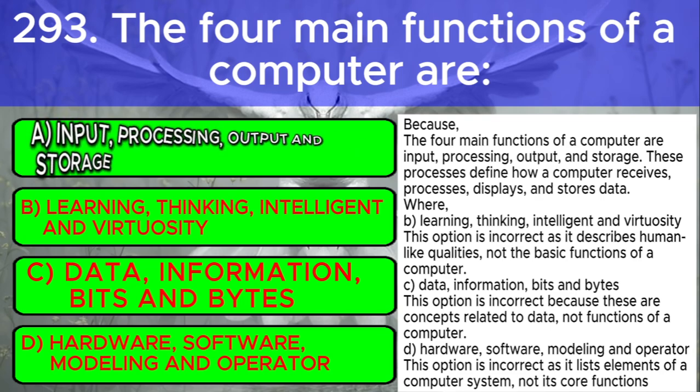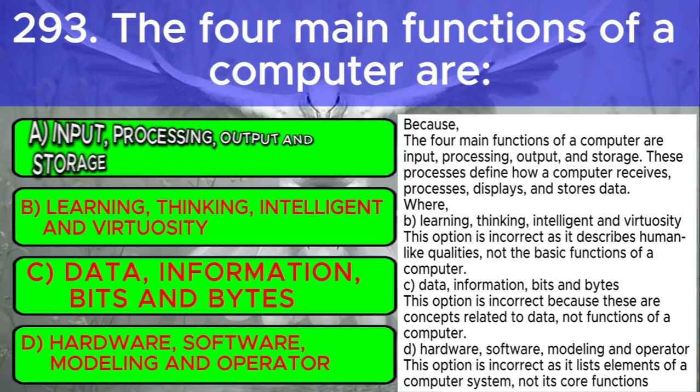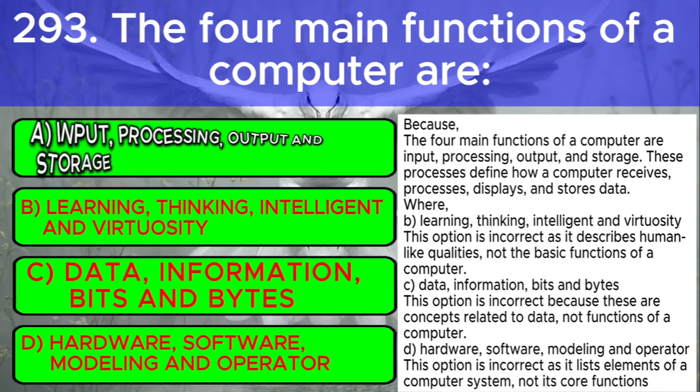Where B. Learning, thinking, intelligent, and virtuosity. This option is incorrect as it describes human-like qualities, not the basic functions of a computer. C. Data, information, bits and bytes. This option is incorrect because these are concepts related to data, not functions of a computer. D. Hardware, software, modeling, and operator. This option is incorrect as it lists elements of a computer system, not its core functions.